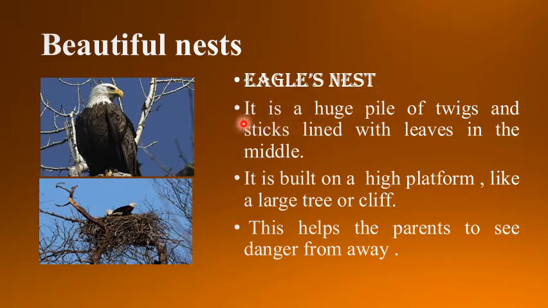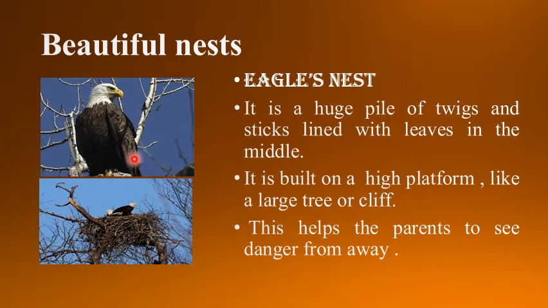The nest of an eagle is a huge pile of twigs and sticks lined with leaves in the middle. See children, this is an eagle. And children, I hope you remember eagle and vulture. They are the carnivorous birds.